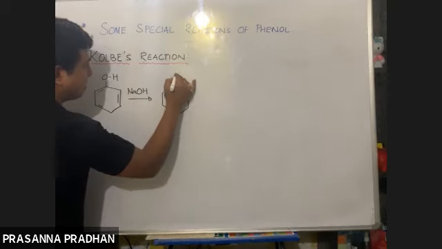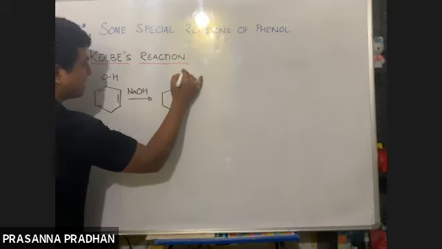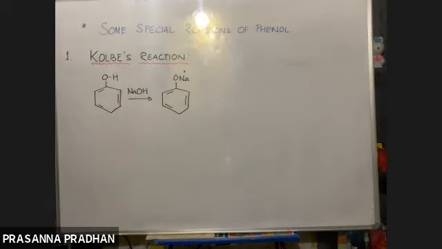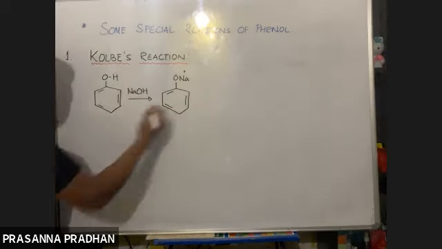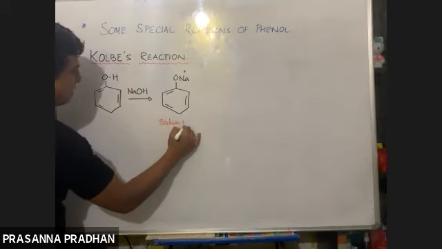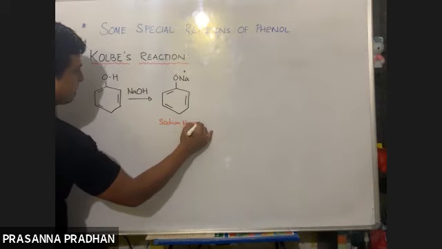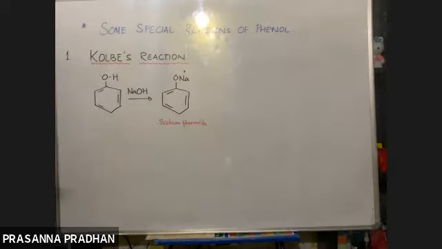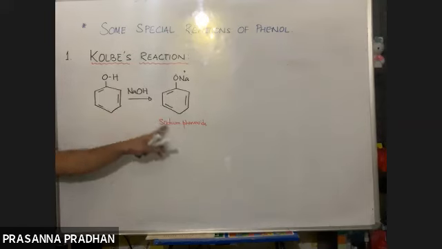So what is the salt here? ONa positive, known as sodium phenoxide, and water is eliminated. Sodium salt of phenol means sodium phenoxide.